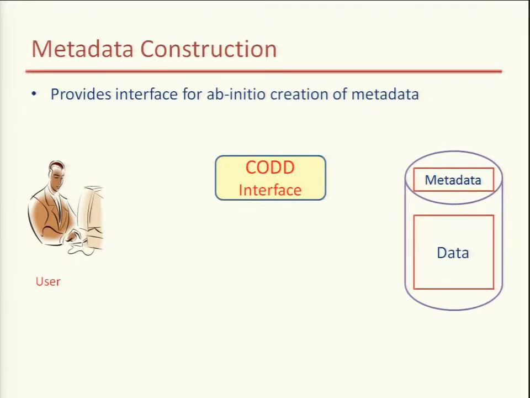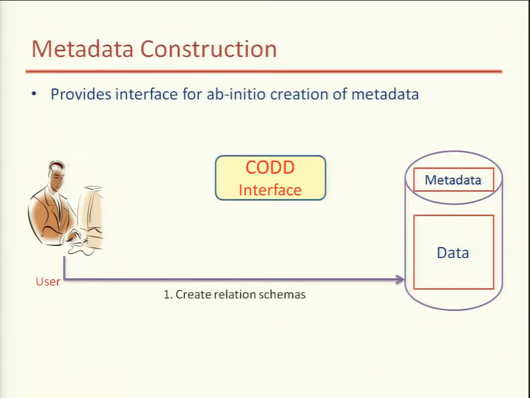But Code provides an interface for ab initio creation of metadata, which means we create the metadata from scratch. So you have this Code interface, this is your database, here we have data and metadata.